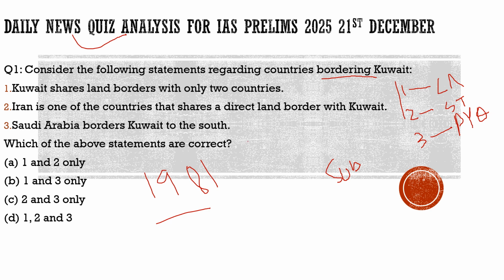It is part of the GCC, the Gulf Cooperation Council, and second, it was the founding member of OPEC. About OPEC, you might know that they decide the oil pricing. So this is very important.